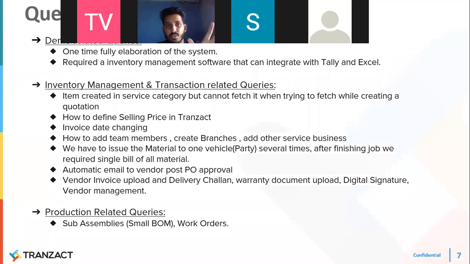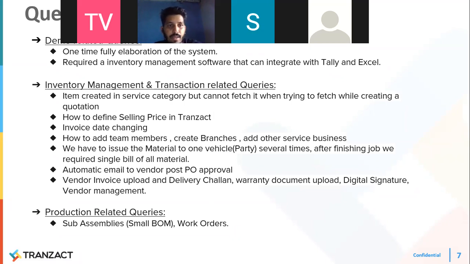For example, if you are using Tally for accounting, you can migrate all your data, be it purchase, sales, invoices, credit notes, debit notes, journal entries, from Transact to Tally. But let me tell you, the integration is one-way. You cannot transfer data from Tally to Transact. As for Excel, whatever report you generate in Transact, you can download in Excel. There is no direct integration.